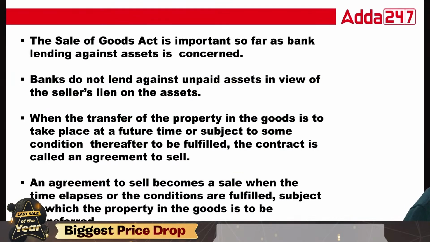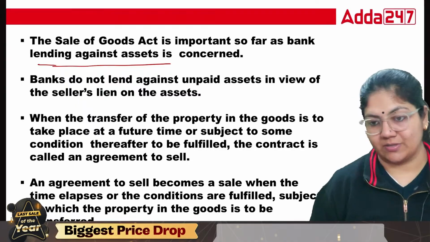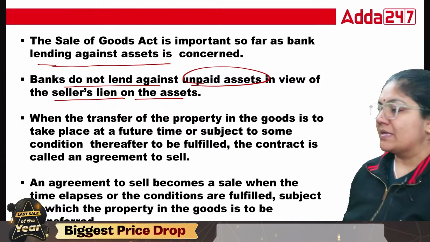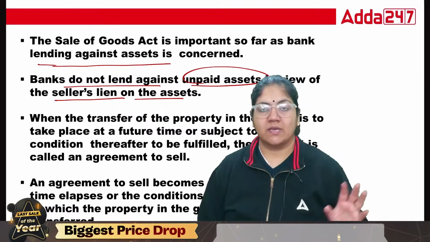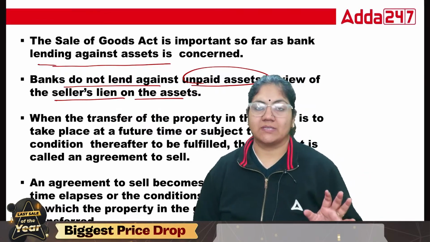The Sale of Goods Act is important so far as the bank lending against assets is concerned. So why is this Act important for the bank? Because when lending against assets, banks do not lend against unpaid assets, in view of the seller's lien on the assets. See, class, suppose a bank is giving a loan without keeping any security, so this is an unsecured creditor.